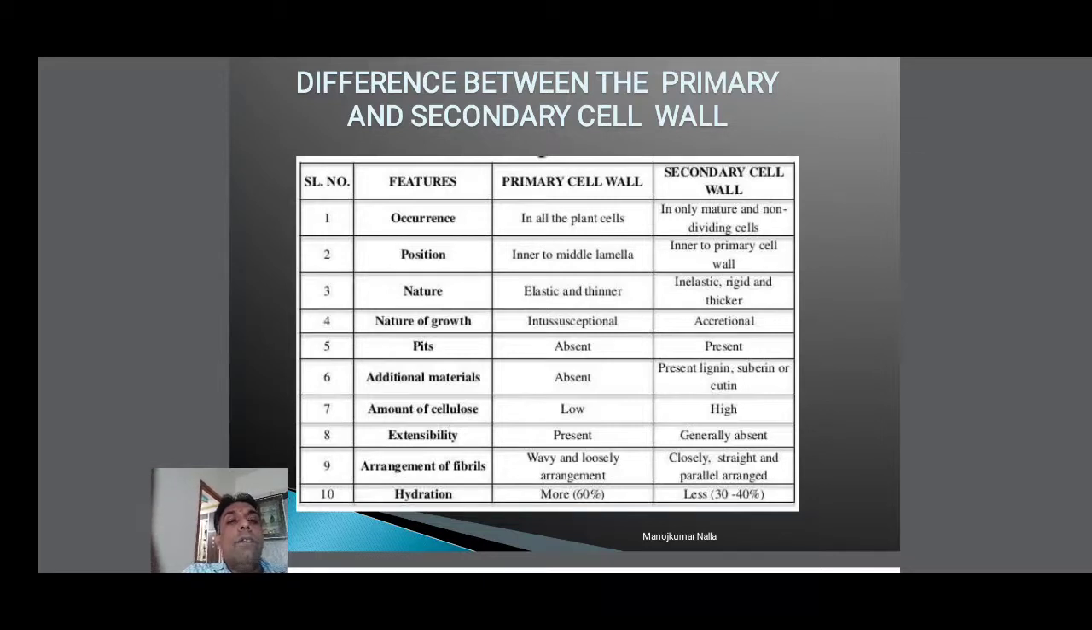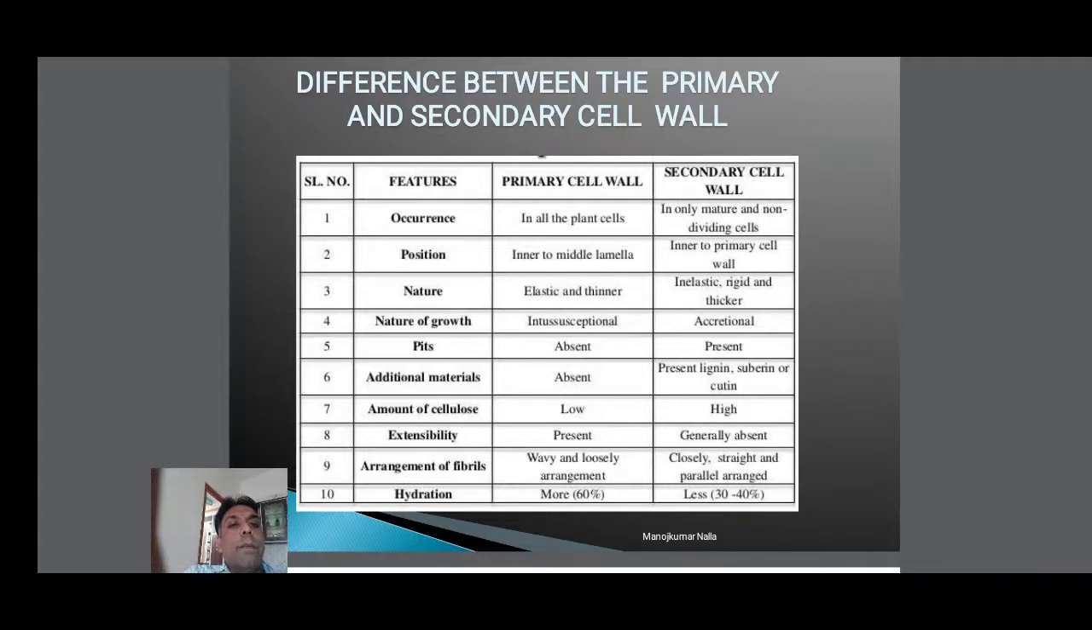Next, the third feature is the nature. The primary cell wall has an elastic nature, and at the same time it is thin. The secondary cell wall has no elasticity, but is rigid with mechanical strength, and is very thick. So the primary wall is very thin, while the secondary wall is very thick.